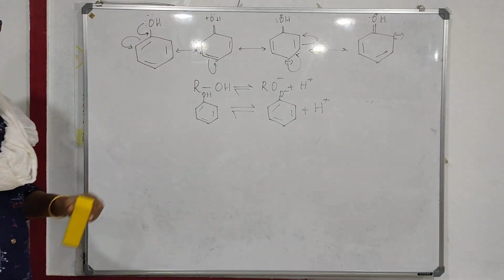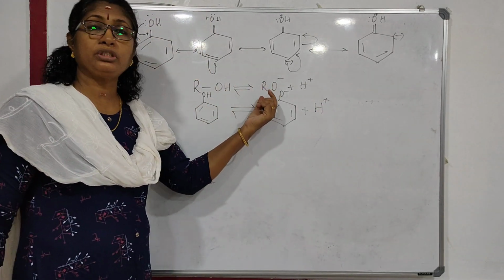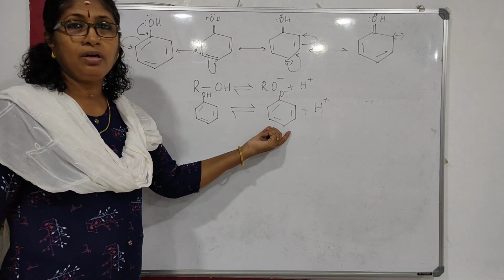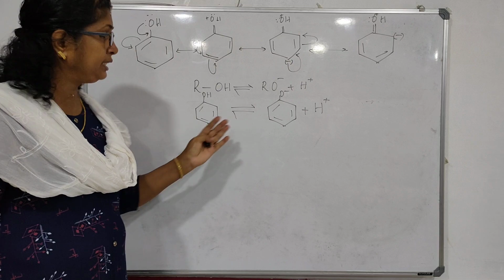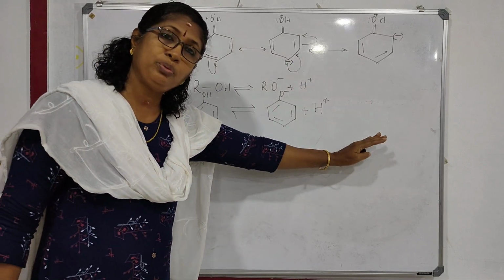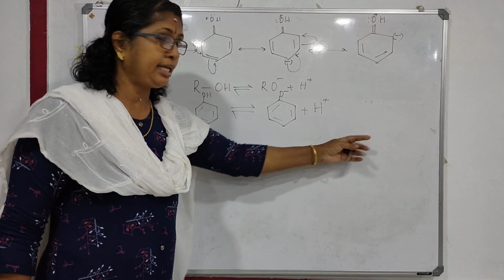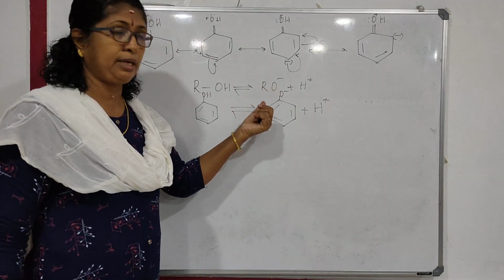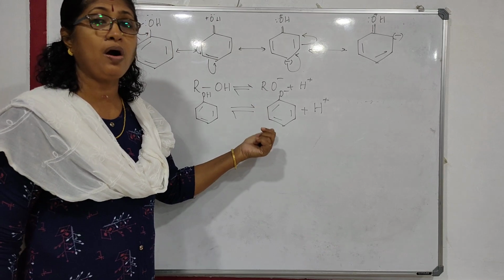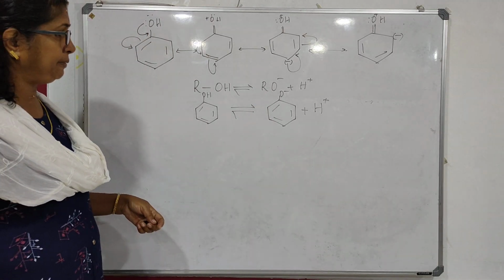Now what we'll have to see is which is more stable, the phenoxide ion or the alkoxide ion. If the phenoxide ion is more stable, this equilibrium will be shifted more towards this side, isn't it? That means producing more H plus ions. So we'll have to see whether the alkoxide ion or the phenoxide ion is more stable.